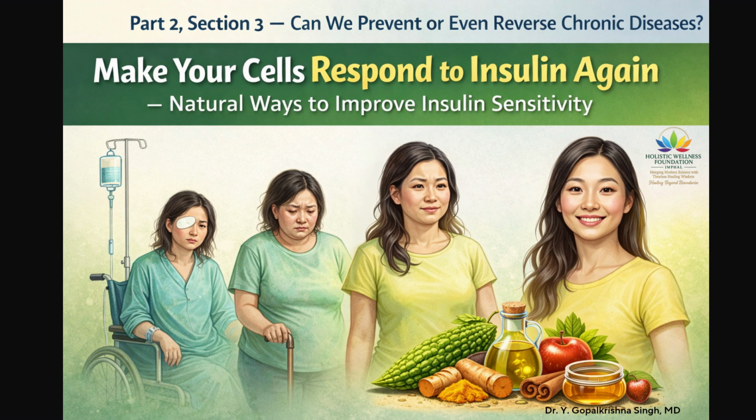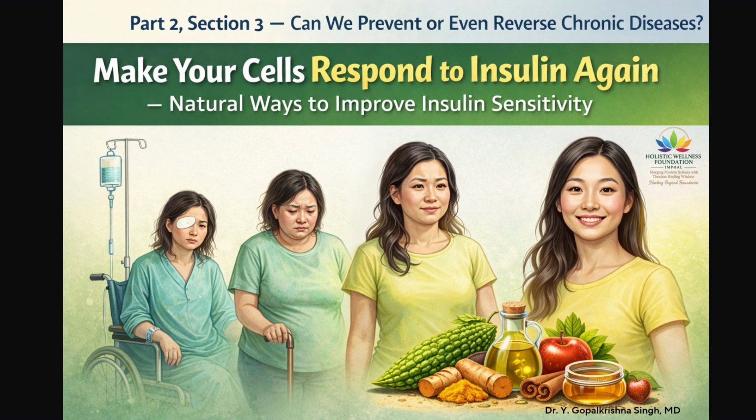The role of inflammation in insulin resistance. Chronic, low-grade inflammation is a major contributor to insulin resistance. Inflammatory molecules interfere with insulin signaling pathways. This reduces the ability of cells to respond to insulin. Natural foods such as turmeric, ginger, and olive oil contain compounds that reduce inflammation. Reducing inflammation helps restore insulin sensitivity. Reducing inflammation also protects blood vessels, nerves, and organs.